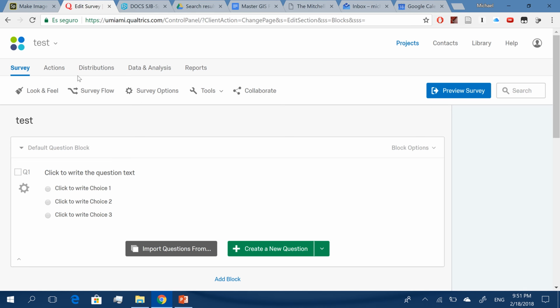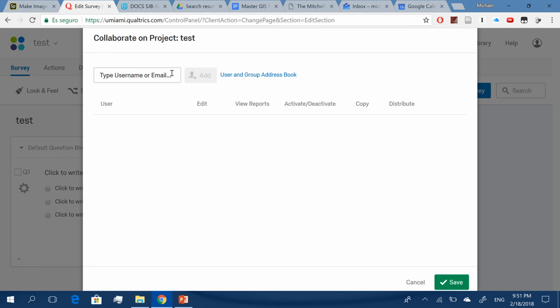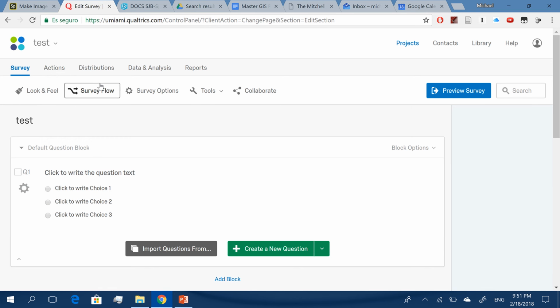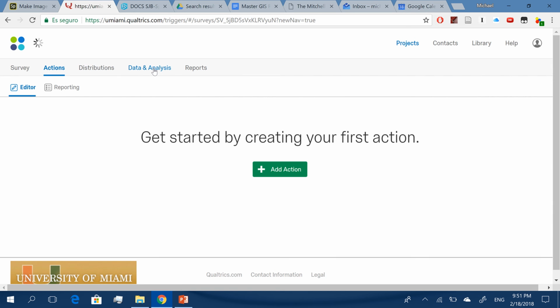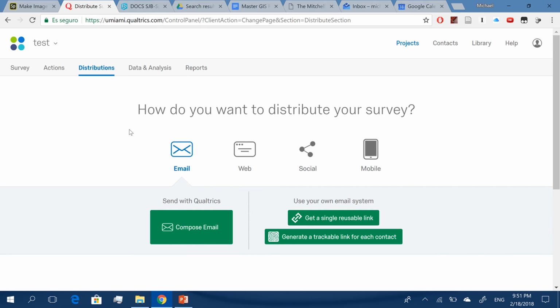So after you're done with all of that, well, actually, first, let's go back here, click collaborate, and then you can enter in basically everyone else on the RQI team. You can type in their emails, and so they can also edit the survey as well. When that's all done, you are ready to administer the survey. So you go to distributions and click get a single reusable link, and then that'll create a link of the survey, and you can email that out, send that out to station managers, etc.